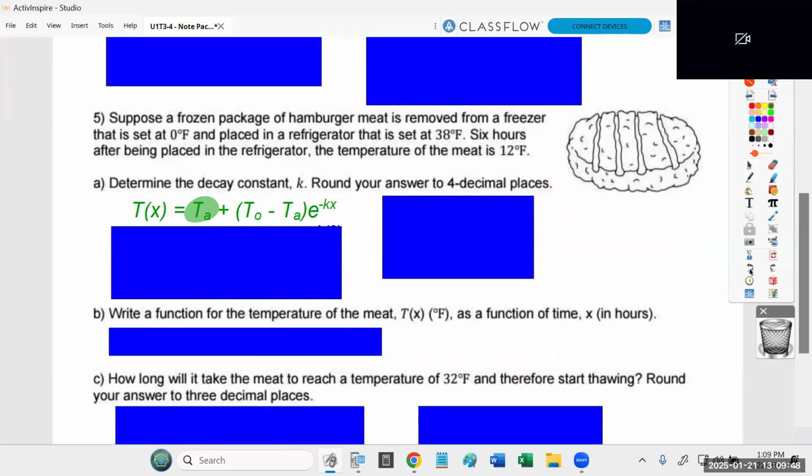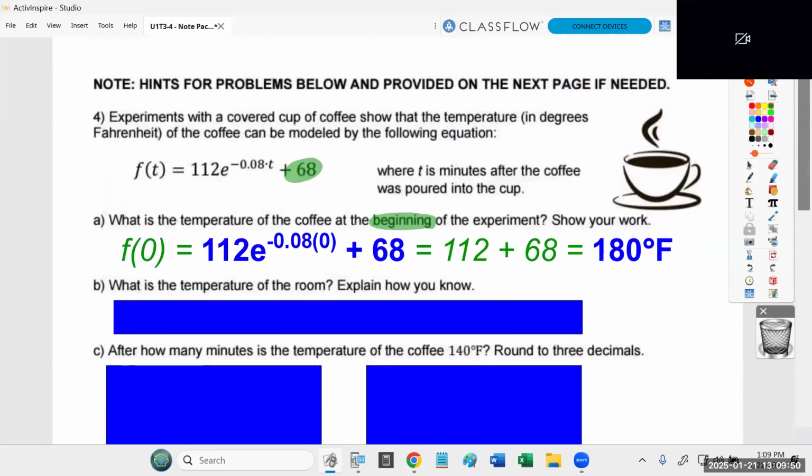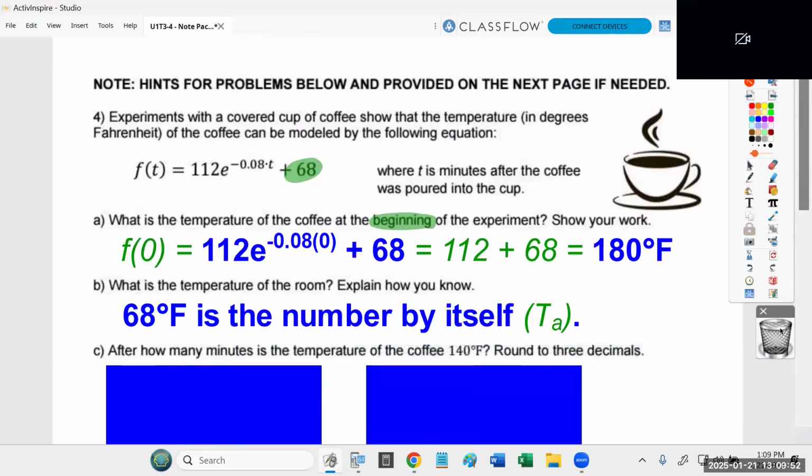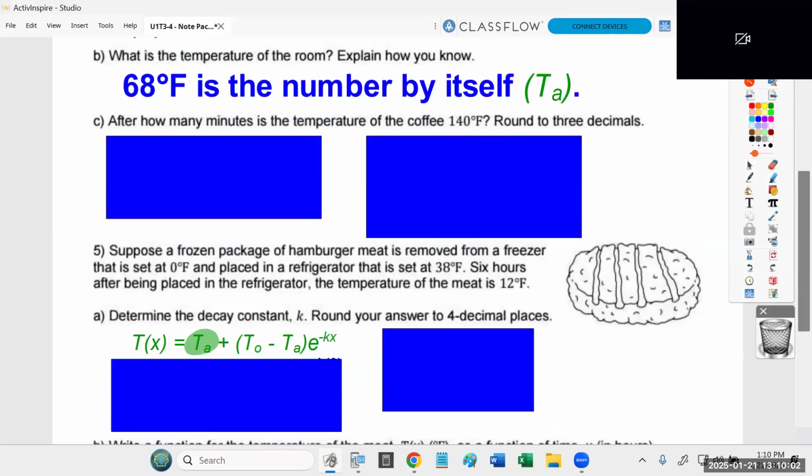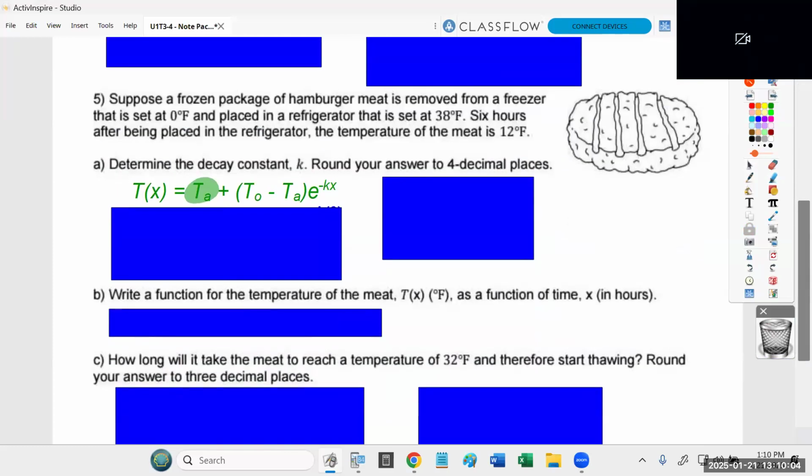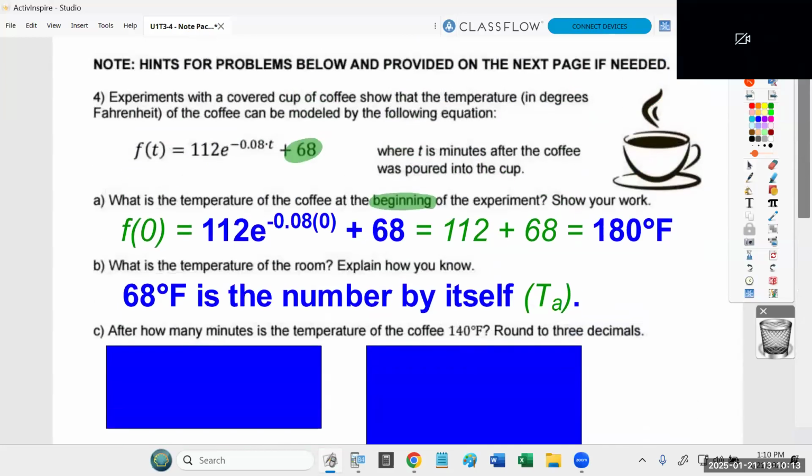The temperature of the room is 68 degrees, because that's the number that's by itself. The way they got the 112 was 180 minus 68. The other part of the formula is the starting temperature, which we said was 180, minus the room temperature, which is 68. And 180 minus 68 is where they got the 112.